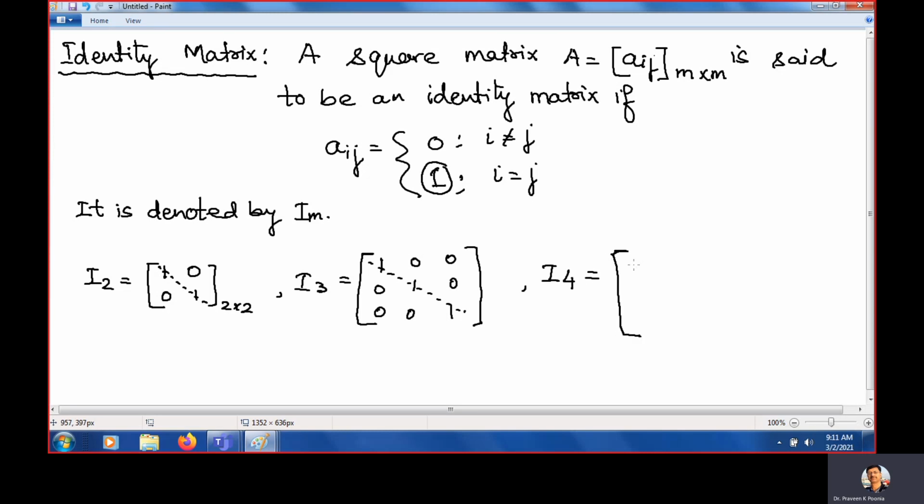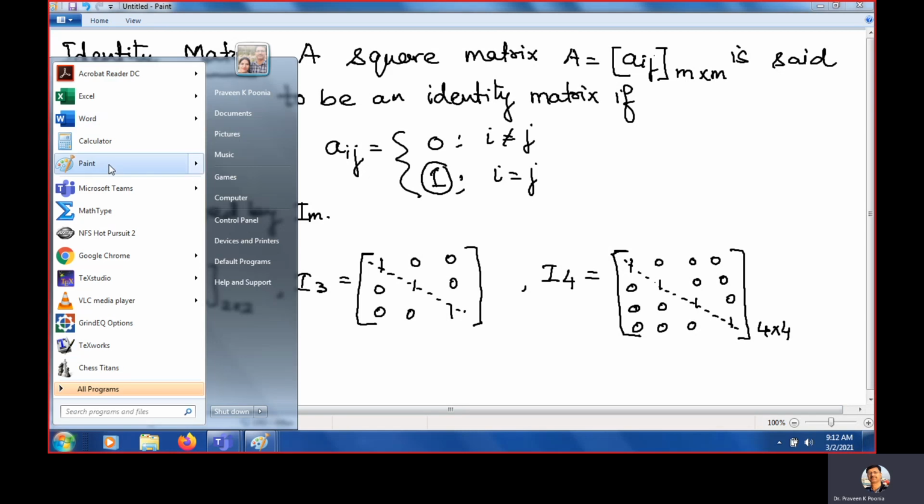I4 means it is a 4 by 4 order square matrix. This one. This is a 4 by 4 size square identity matrix. And you can note here the diagonal entries are 1, 1, 1 everywhere. Clear? So these are the identity matrices.